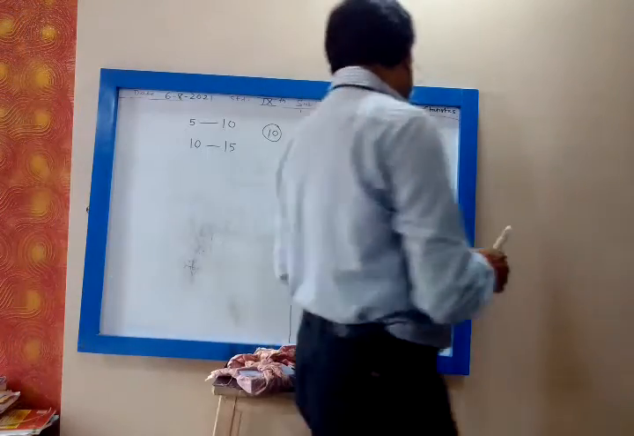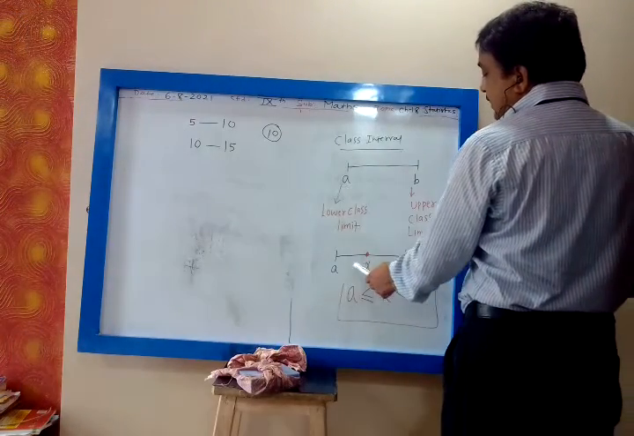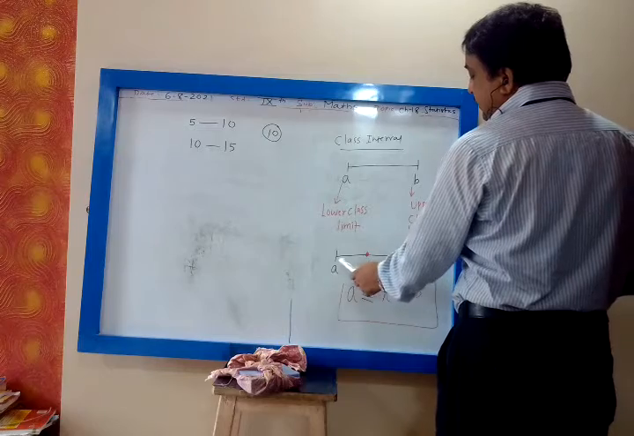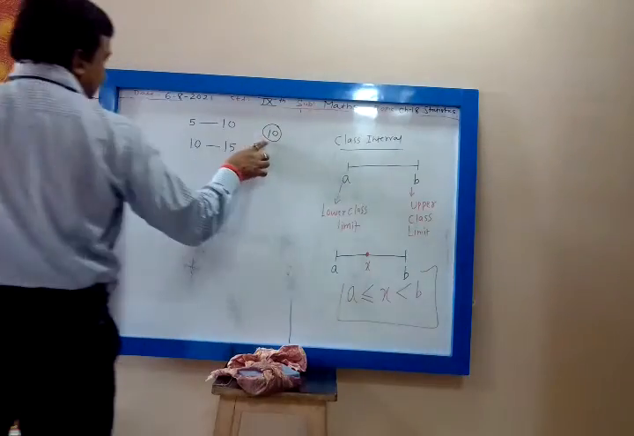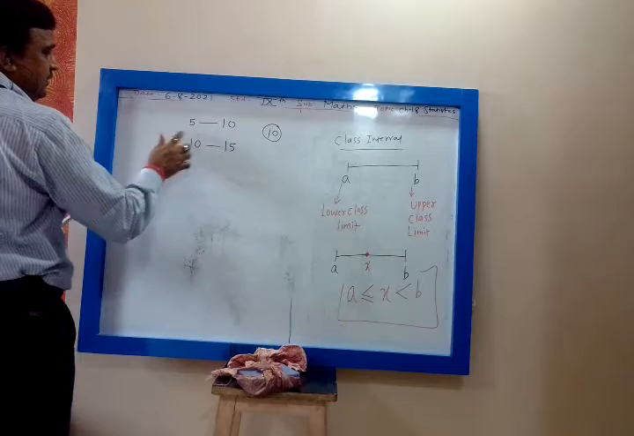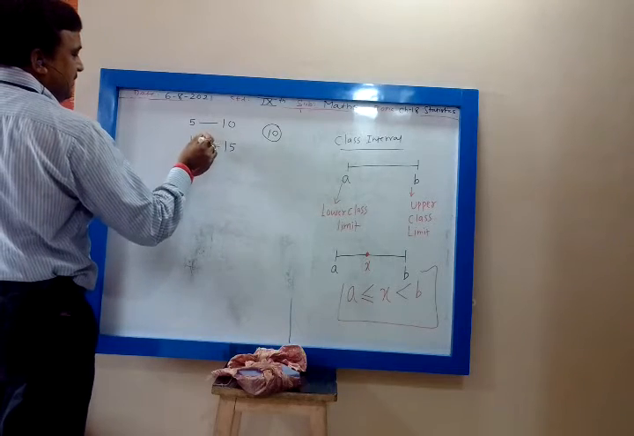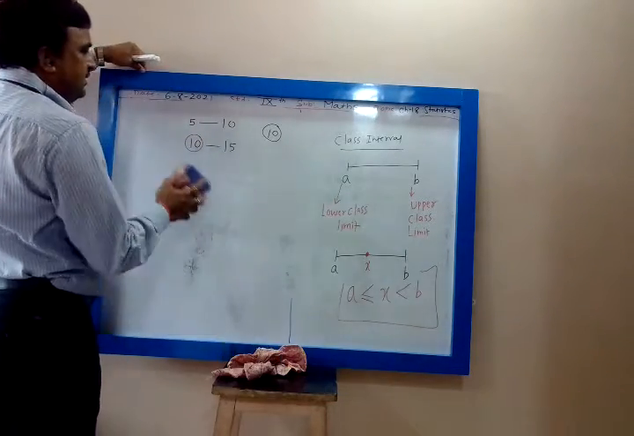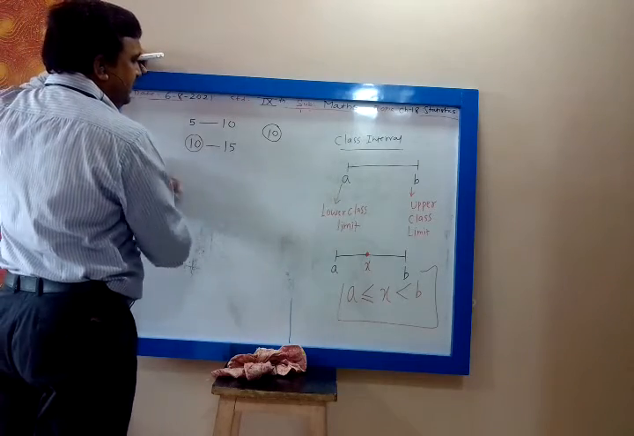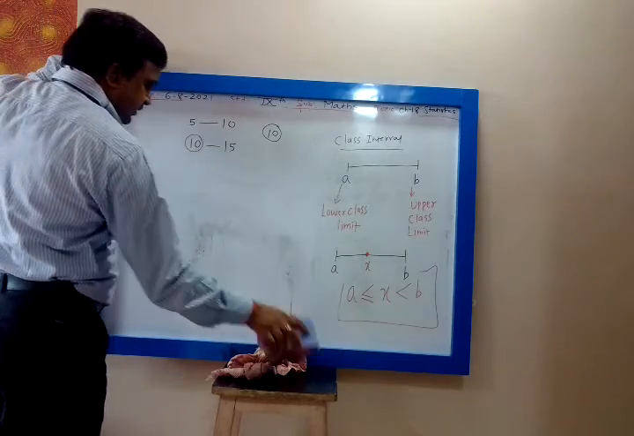So whenever x lies between A and B, then x is equal to the lower limit or x is greater than the lower limit. So 10 will be equal to the lower limit, so 10 will lie in this class interval. This class interval you will take 10. Is it clear? Okay.